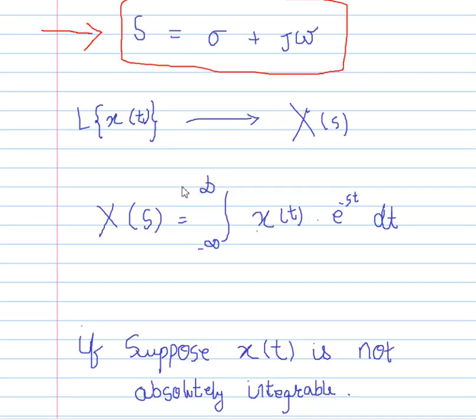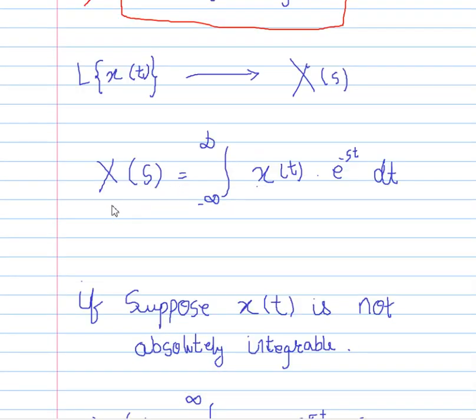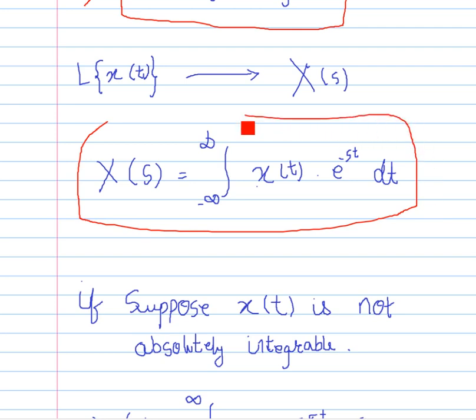So to find X of s, we have the formula: X of s equals integral from minus infinity to infinity of x of t e raised to power minus st dt. This is the formula to calculate Laplace transform from the signal x of t.